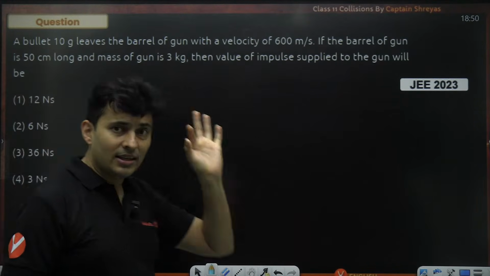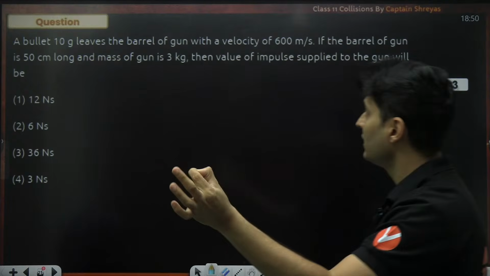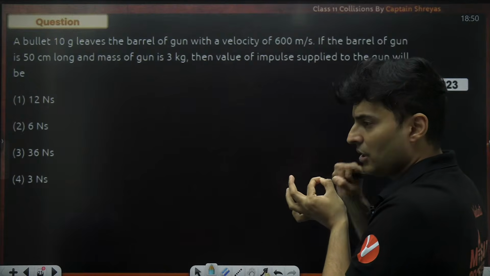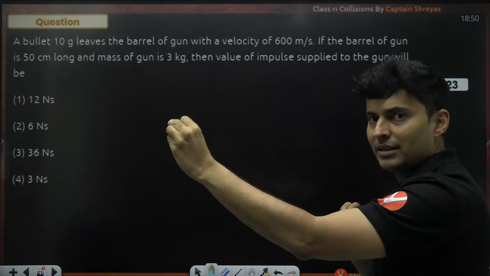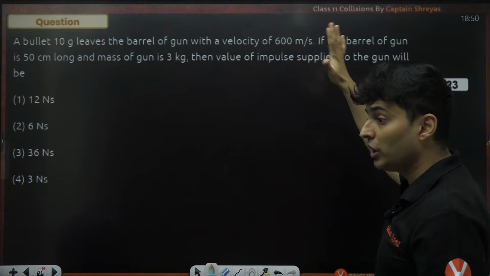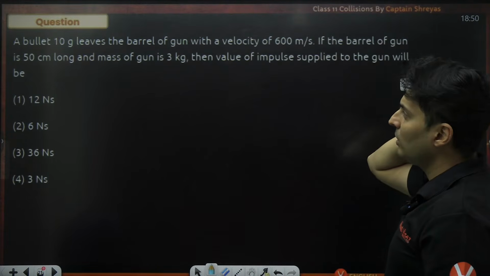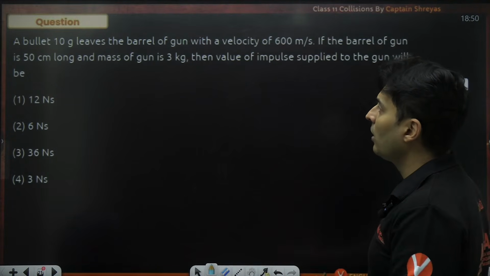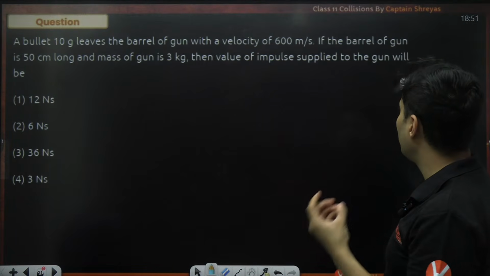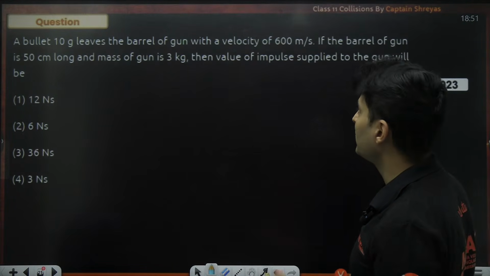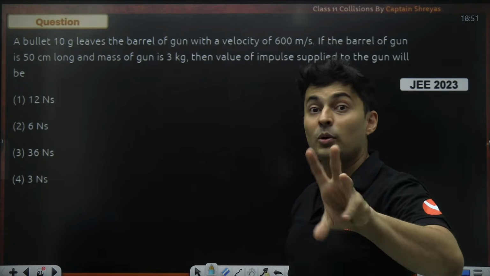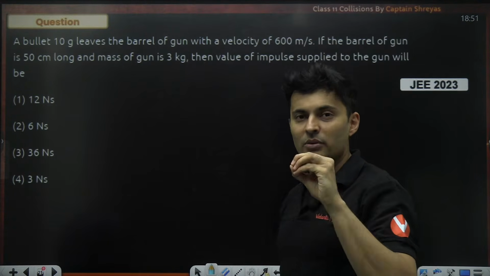A bullet of mass 10 grams leaves the barrel of a gun. So, a small bullet starts from rest. The gunpowder explodes, the bullet gains momentum, and it comes out with a big speed, 600 meters per second. If the barrel of the gun is so long and the mass of the gun is so much, then the value of the impulse supplied by the gun will be how much? I feel most of the data is given just to confuse you and to fool you.